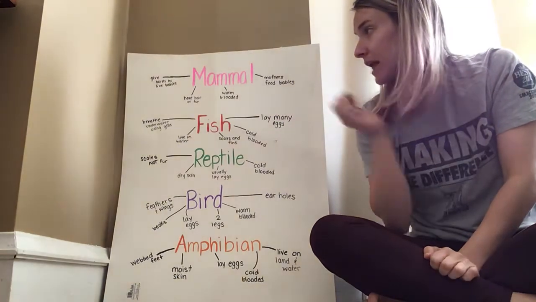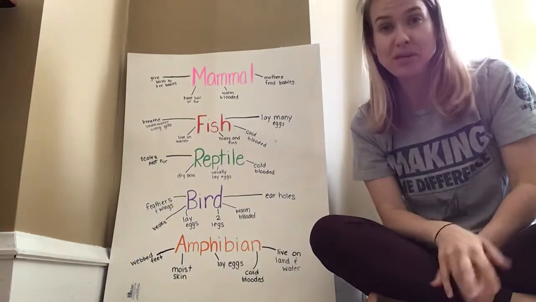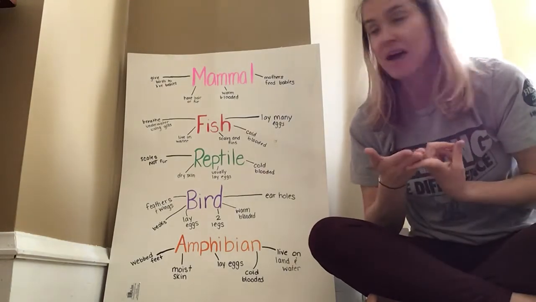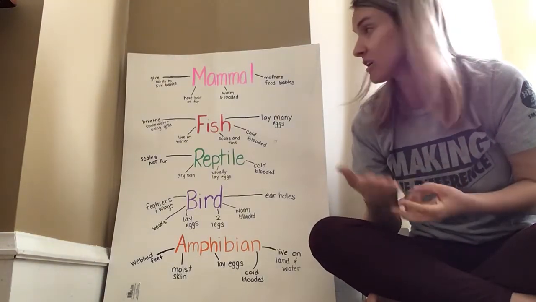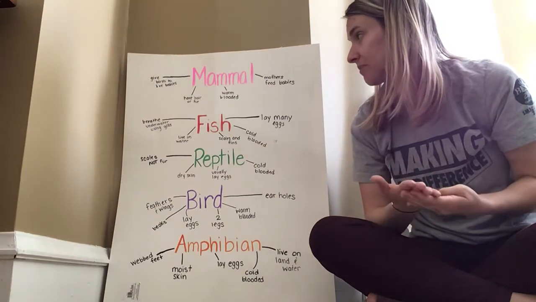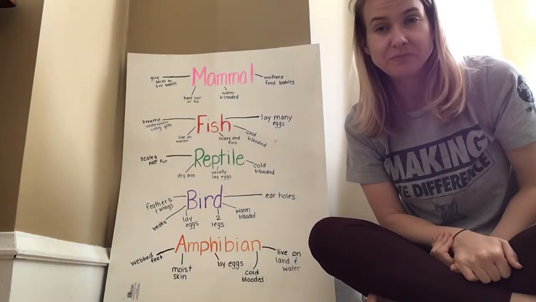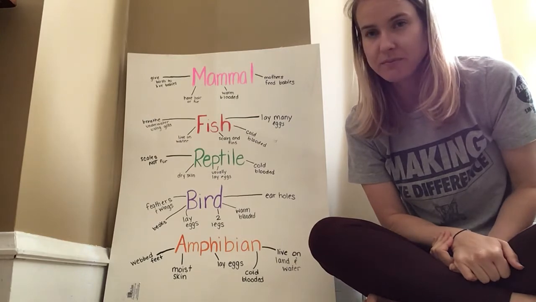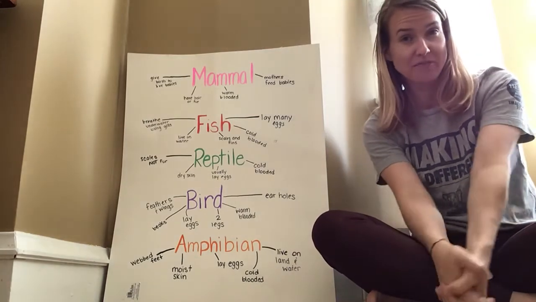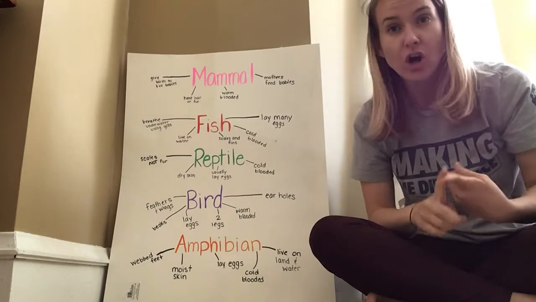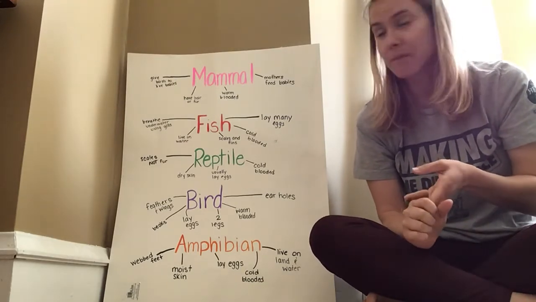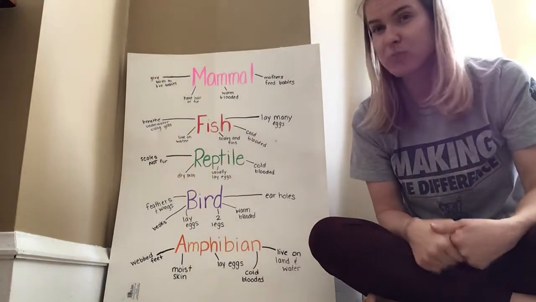Okay, and the last thing is that mammal mommies, they feed their babies. So pretty simple. They have live babies, they have hair or fur, they're warm-blooded, and the mommies feed the babies. Can you think of a mammal besides a human? Do any of you have a type of mammal living in your house? A dog, a cat, a rabbit? Let me know.